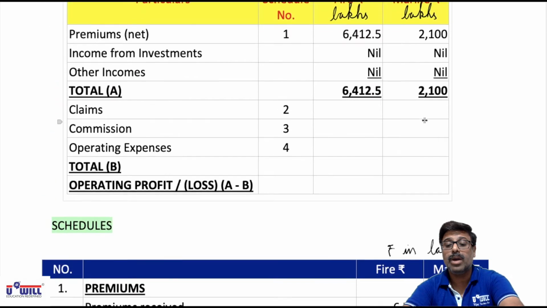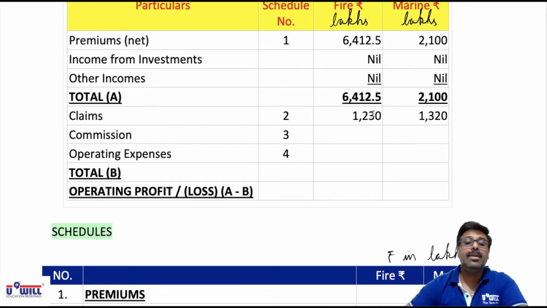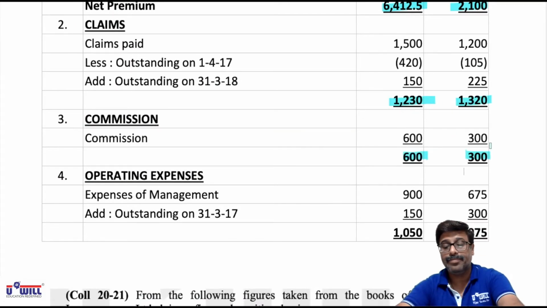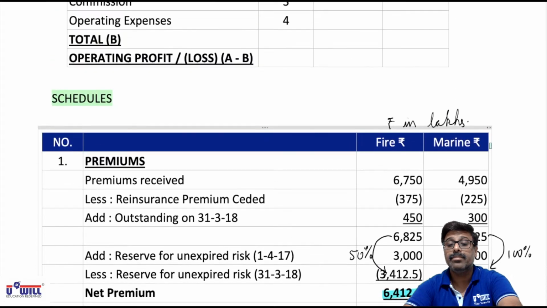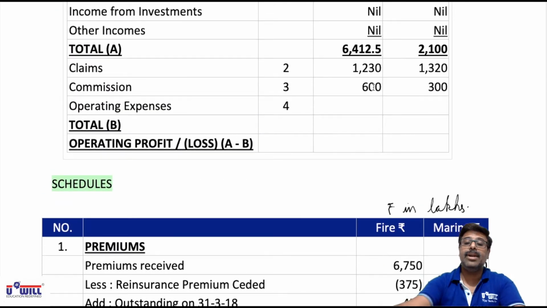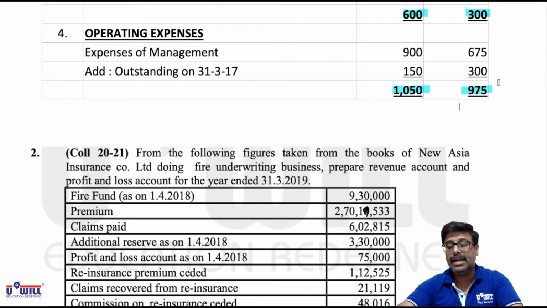Okay, claims 1230 and 1320. Then commission as per schedule number 3, that is 600 and 300. And then operating expenses as per schedule number 4, 1050 and 975.